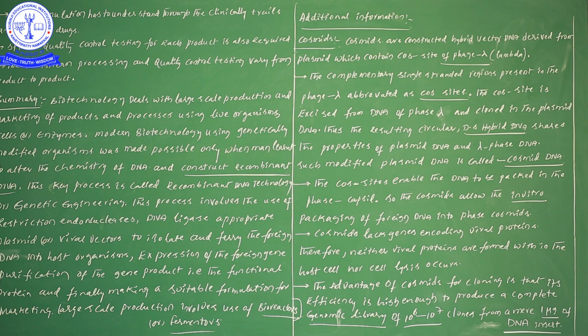So this particular DNA is present in the capsid, and from this DNA we have taken cos sites. Capsid, C-A-P-S-I-D. So within the capsid we can find the DNA, and from this DNA we can obtain cos sites. By joining these cos sites with the plasmid, we can obtain cosmid DNA. Cosmid DNA is another name for recombinant DNA.